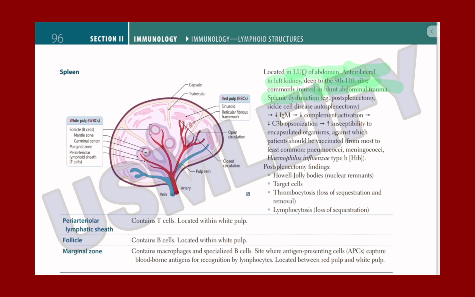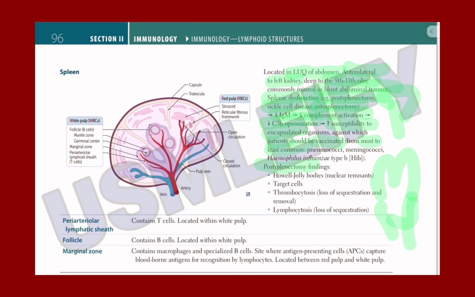Splenic dysfunction, like in postsplenectomy, sickle cell disease, or autosplenectomy, there is decreased level of IgM, leading to decreased complement activation, decreased C3b opsonization, and increased susceptibility to encapsulated organisms, against which patients should be vaccinated from most to least common: from most common pneumococci, then meningococci, and then Haemophilus influenzae type B.